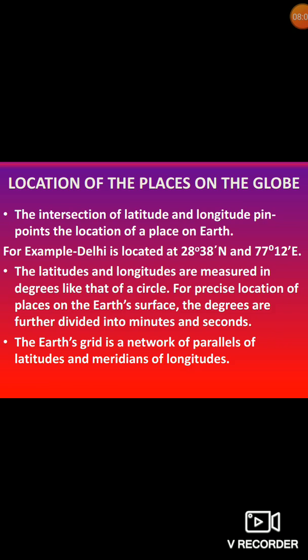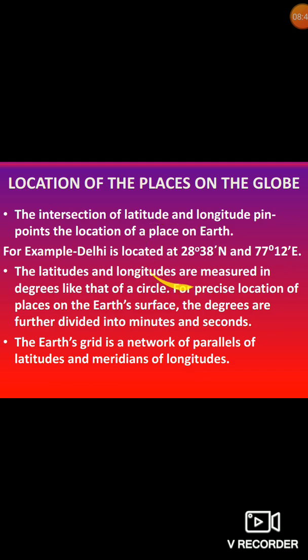So Delhi is located at 28°, 38. After the degree, this 38 is minutes. After 38, if anything is coming, that is your seconds. So degrees are further divided into minutes and seconds. So it is 77°. This 12 is minutes, and the next anything will come, that is in seconds, east. So the latitudes and longitudes are measured in degrees like that of a circle. For a precise location of the place on the earth's surface, the degrees are further divided into minutes and further seconds. I have told you this thing.